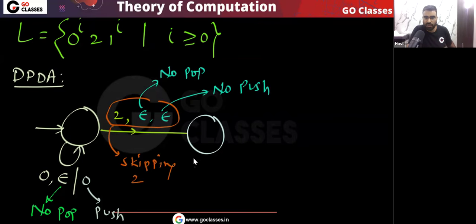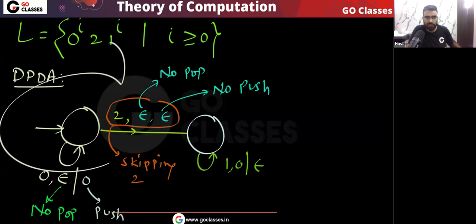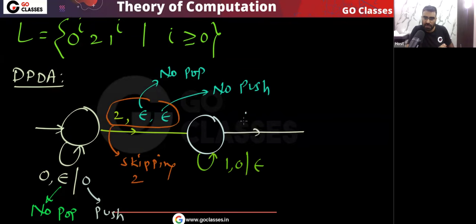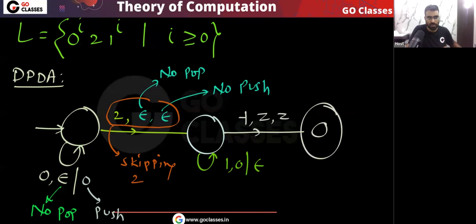Then what we will do? For every one we will pop one zero. For every zero we are pushing one zero, and for every one we will pop one zero. And then when the end marker comes, your top of the stack must have Z. Then I will go to the final state. Is this clear? So this will be your DPDA.